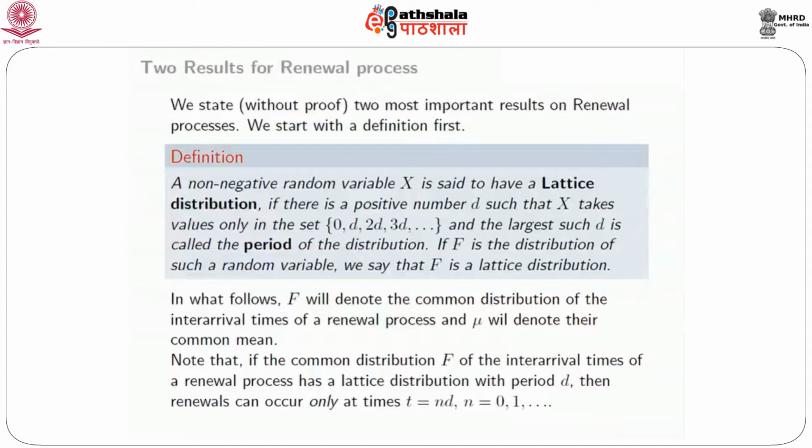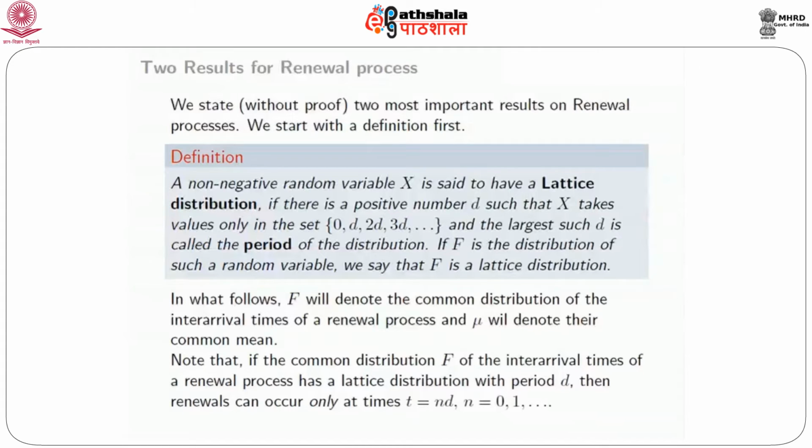Okay. In what follows, f will denote the common distribution of the interarrival time of a renewal process, and mu will denote their common mean. We have already introduced these notations earlier. Note that if the common distribution f of the interarrival times of a renewal process has a lattice distribution with period d, then renewals can occur only at times t equal to nd, that is multiples of d.